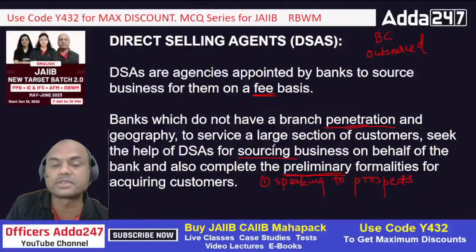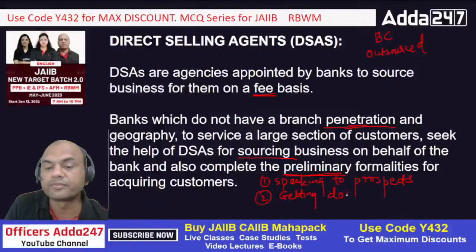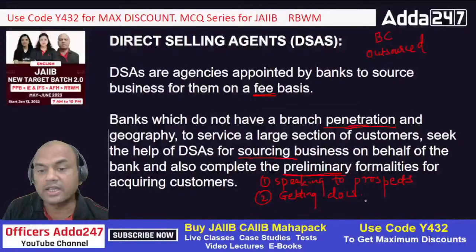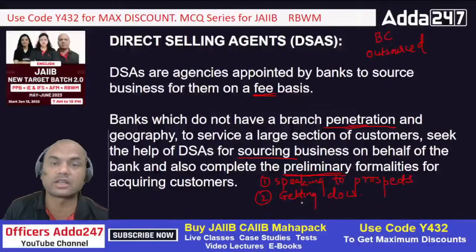Second, sourcing the business. Sourcing the business means what? A very important part is getting the documents. Now what do you mean by getting the documents here? The important part about DSA is that DSAs and BCs basically can get the documents. They can't open the accounts. They are not allowed to open the account because these are private agencies.